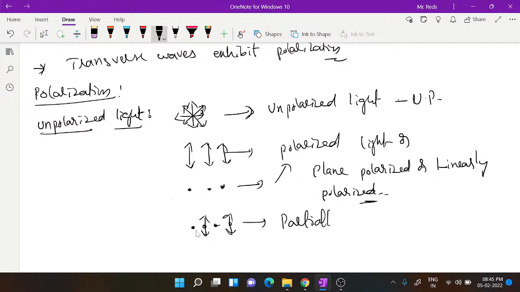Partially polarized lights. In two directions. Yes. In two planes. Yes. Okay. Partially polarized light, you can call it. So now, when we are dealing with this polarization, unpolarized light, you have understood what is unpolarized light.